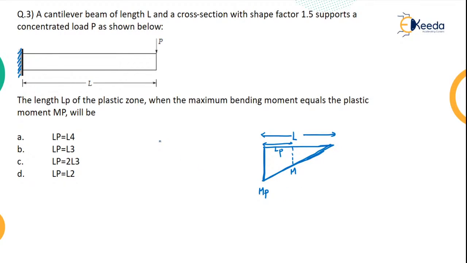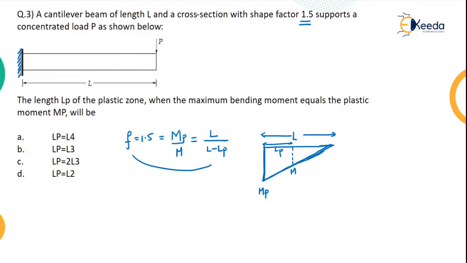Okay, so what he wants, he has also given you the shape factor. The shape factor given for you is how much? 1.5. Generally, what is shape factor? MP by M. Now, when you take it corresponding to length, for MP the length is L. For M, the length will be L minus LP.